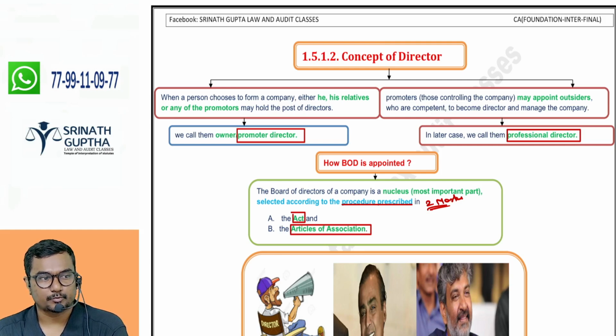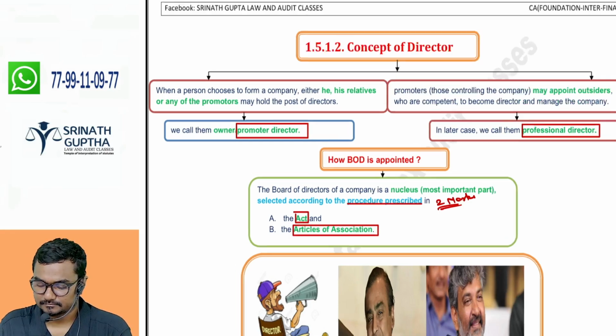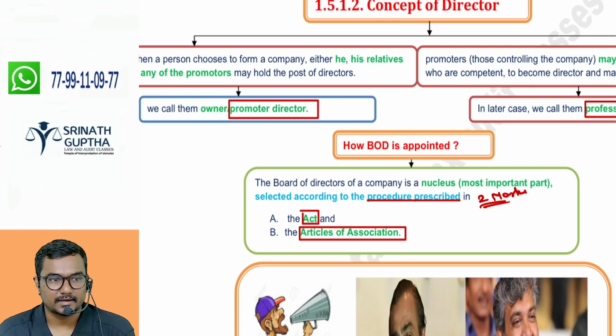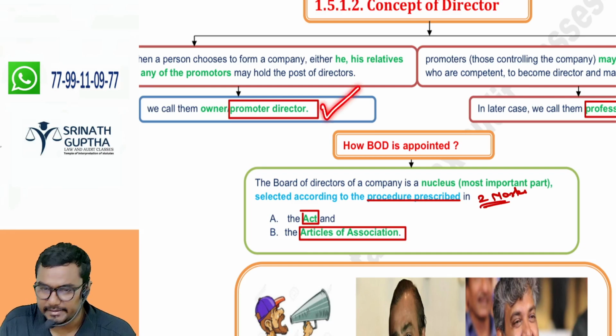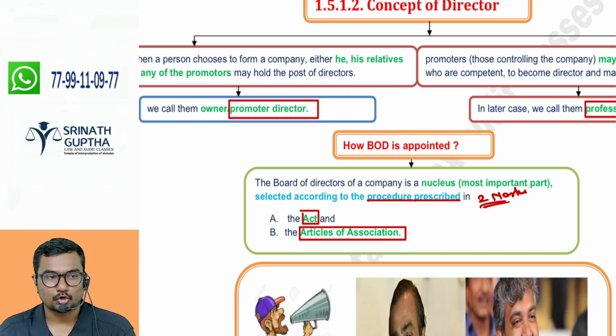Next point, if shareholders themselves become part of the BOD, they are called owner or promoter directors.